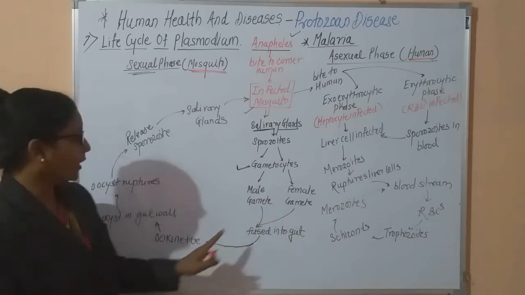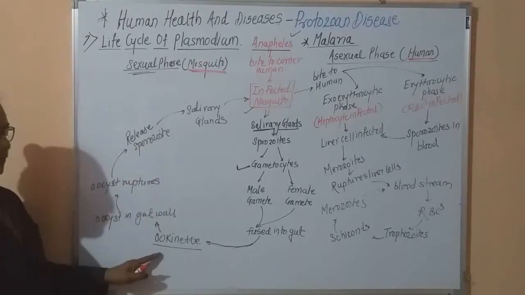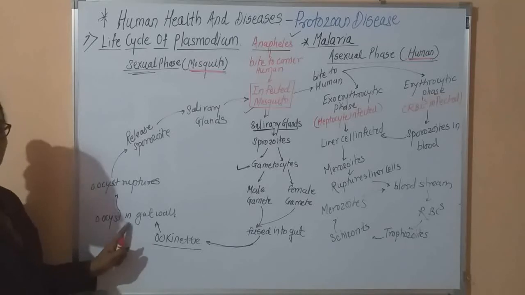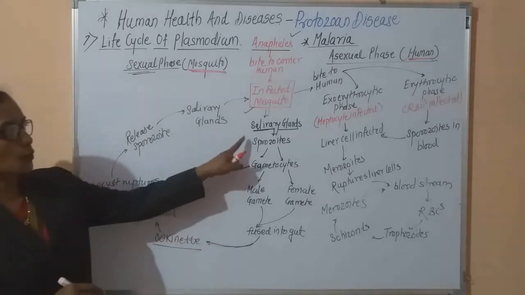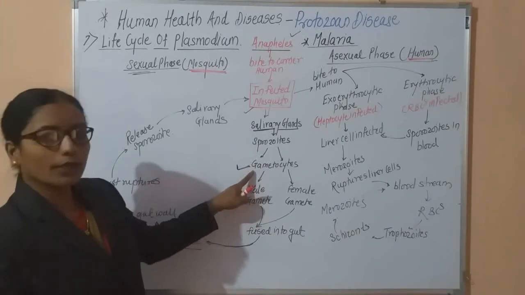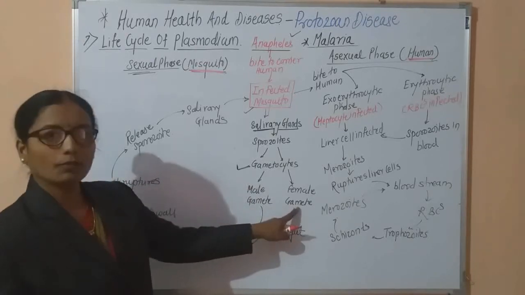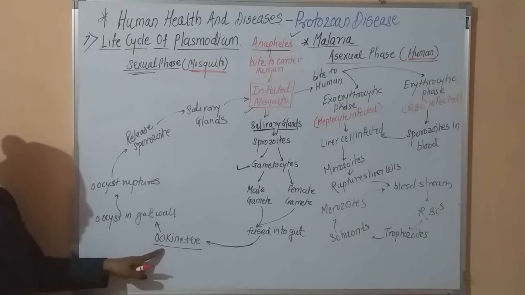From this male gamete and female gamete, there is formation of the ookinete. And these ookinetes form the structure oocyst in the gut wall. These are cyclic changes. First, sporozoites are present in the salivary gland. This sporozoite is converted into gametocyte. There is formation of male gamete and female gamete. These fuse, there is formation of ookinete.